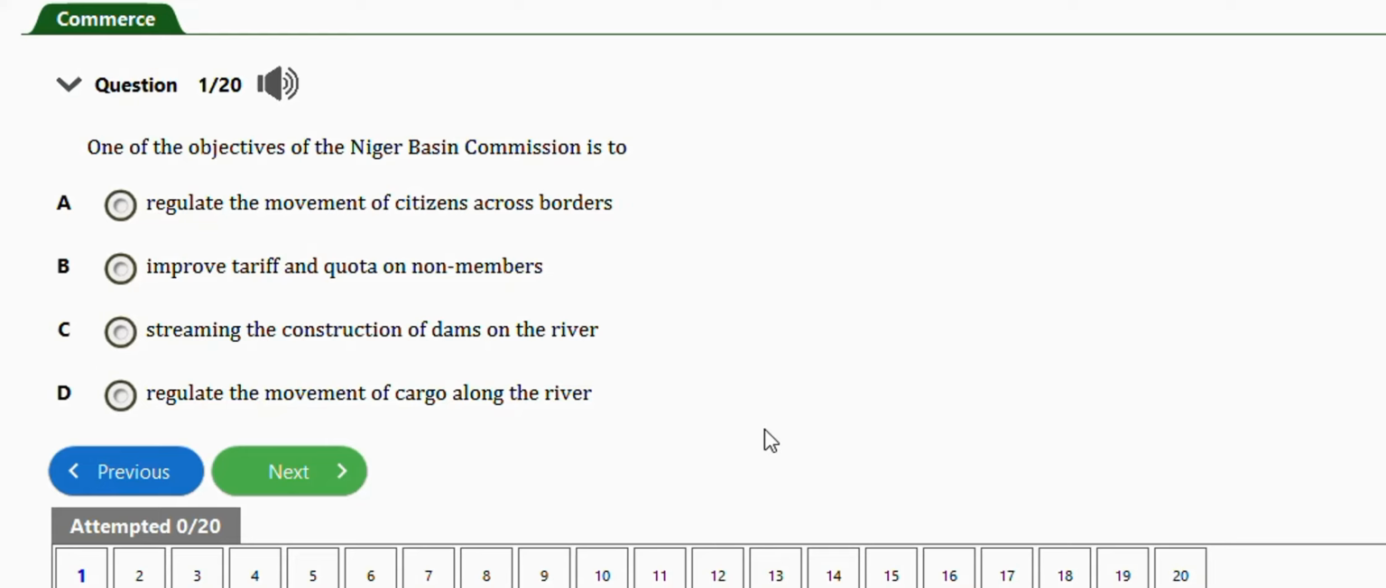Let's get started. The first question says, one of the objectives of the Niger Basin Commission is to regulate the movement of citizens across borders, improve tariff and quota on non-members, streamline the construction of dams on the rivers, or regulate the movement of cargo along the river. The right answer is option D, regulate the movement of cargo along the river.